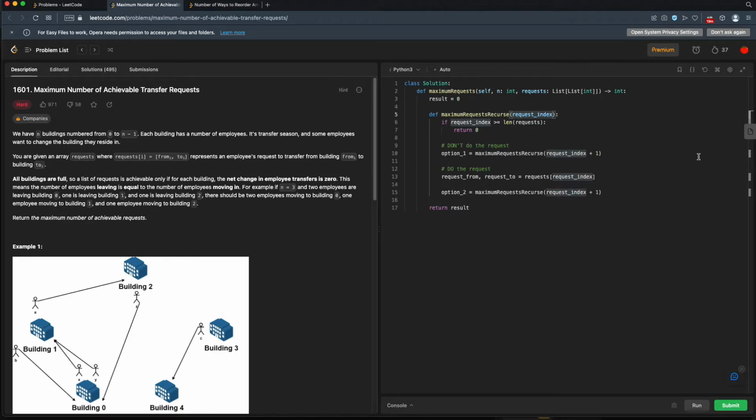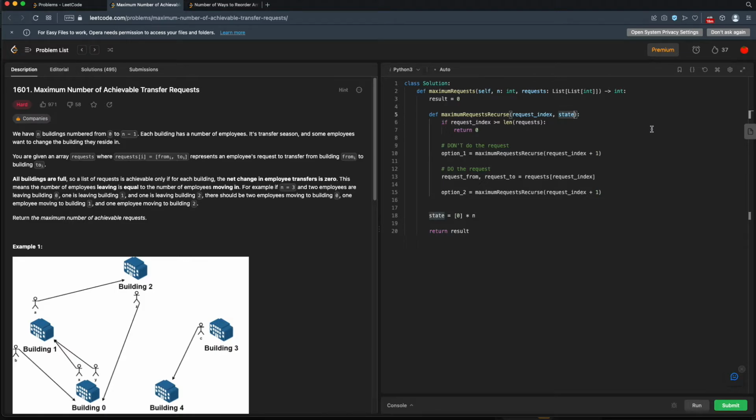So now instead of just taking in the request index, we'll also take in some state. Okay. And let's see, down here, when we make our initial call, we'll need some state. So let's set our state. So we'll have a 0 balance for all of our buildings. So essentially every building is in balance. All right, then we'll make our call.